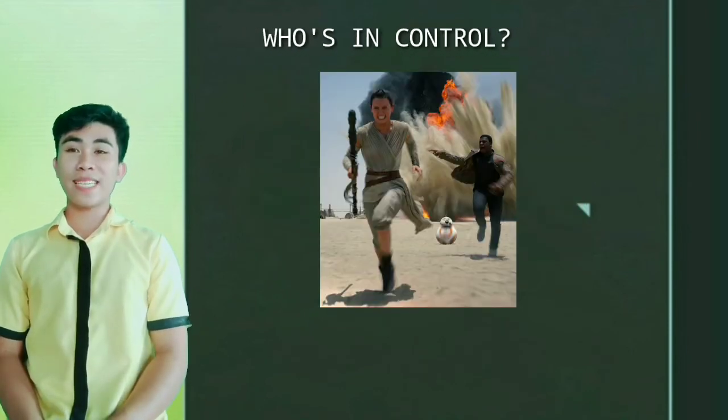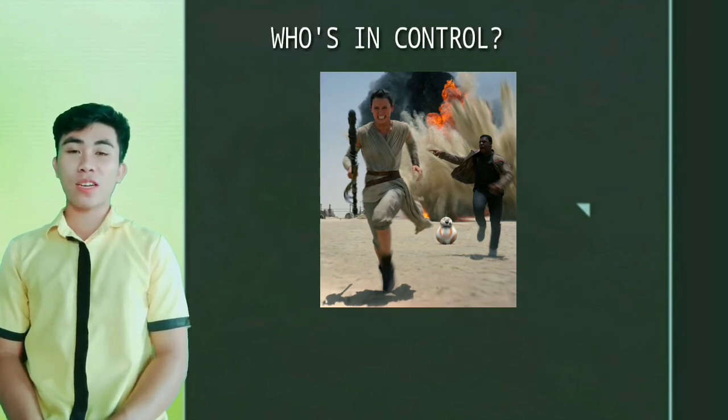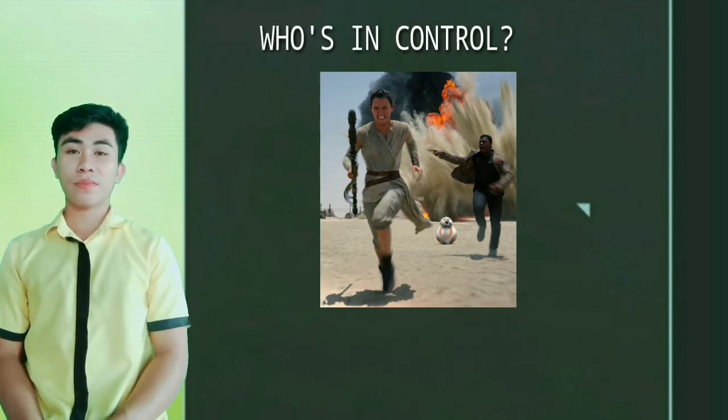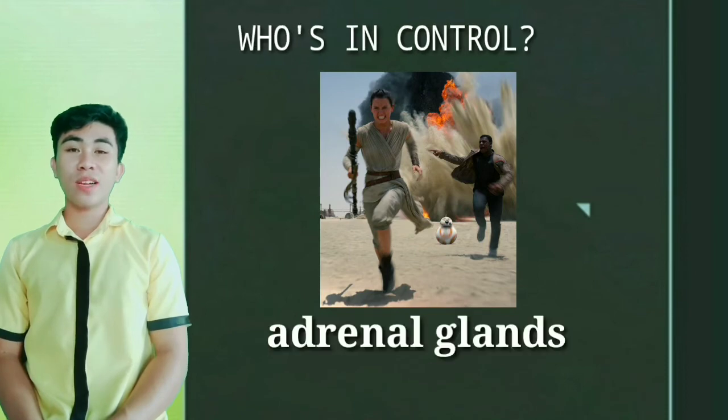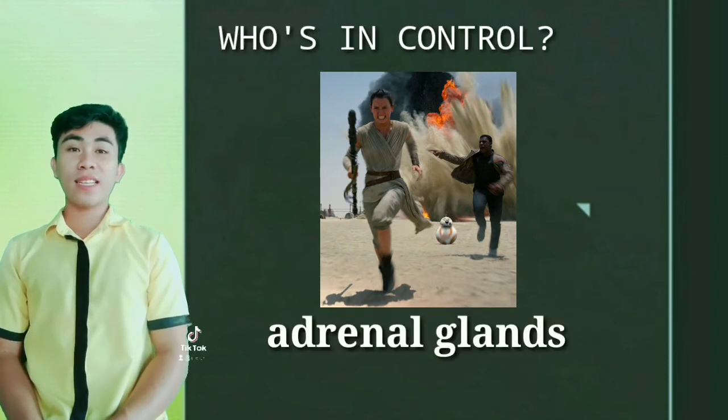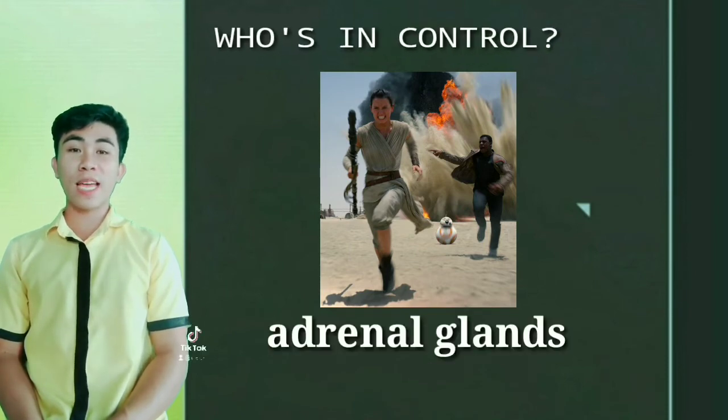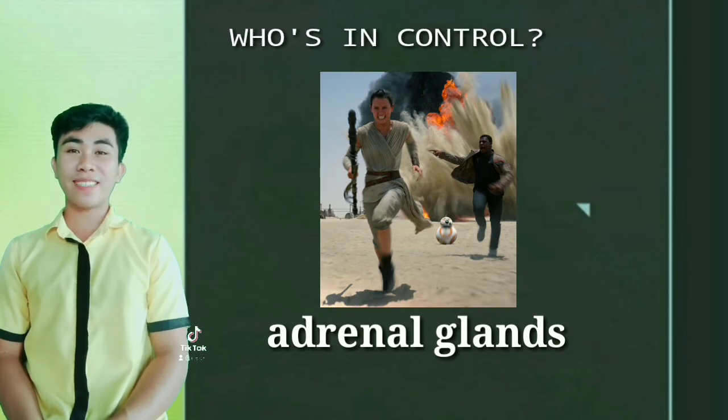Who's in control? Number 6. People running away from danger. And the answer is the adrenal gland. The adrenal gland is responsible for controlling heart rate and breathing in times of emergency.